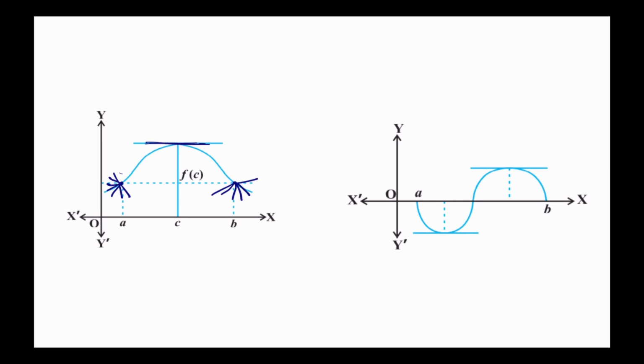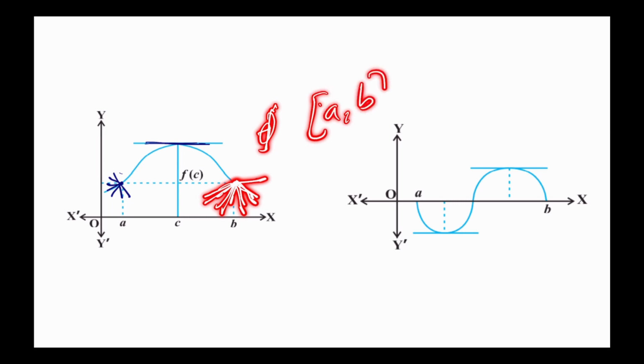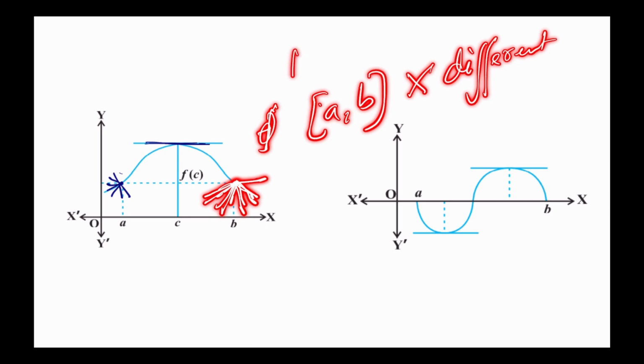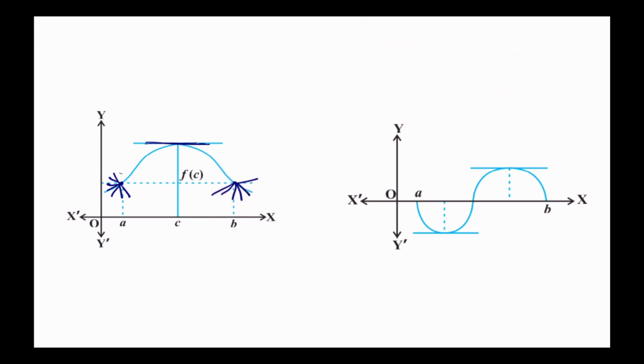See, clear? Now we talked about not being differentiable at open interval. Now at open interval, what happens? At closed interval a and b, means at points a and b, what is happening? We have multiple tangents. So the function cannot be differentiable in closed interval a to b, okay, in this part. It can be continuous because we talked about closed interval continuity, but it can't be differentiable because at this point we'll have multiple tangents, okay. That's it. So what does Rolle's theorem say?